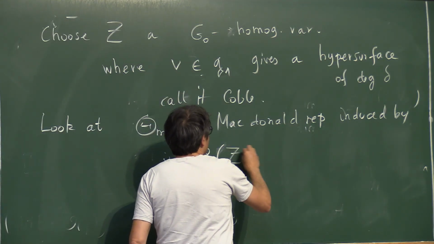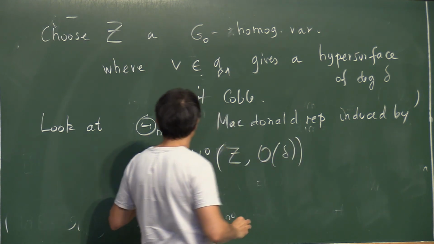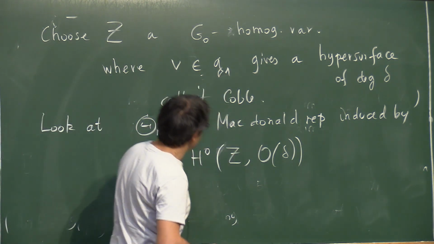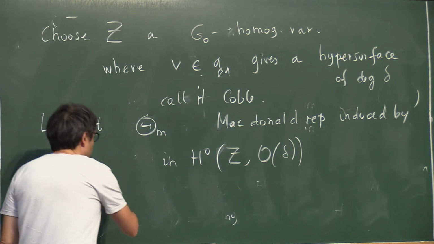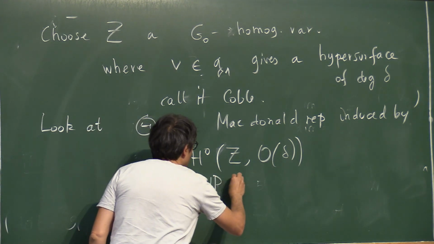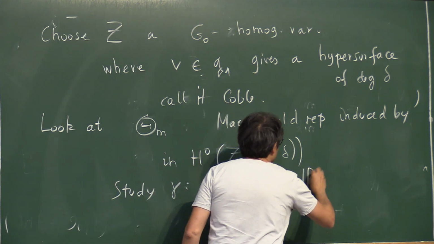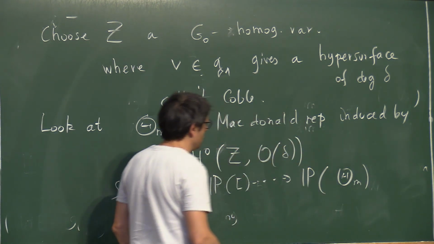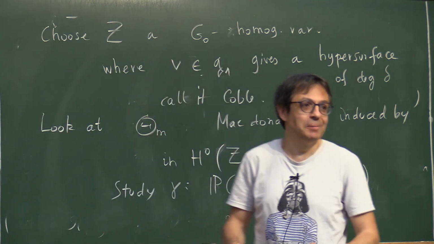And then in Z, in the G0 homogeneous space, you look at the coefficients of the Cobble inside here, and this will be a MacDonald representation, and then you study gamma, which will go from P(C) to P(theta). This M, usually we just denote the dimension of that representation. And play, that's our project.